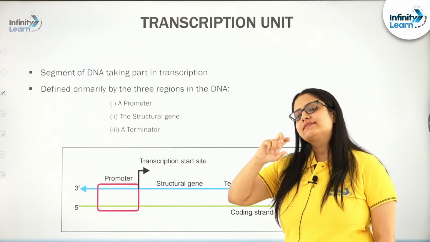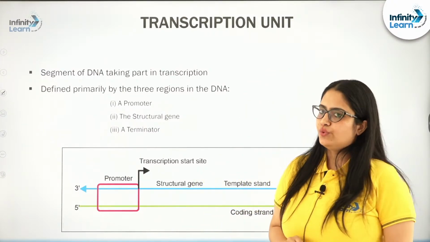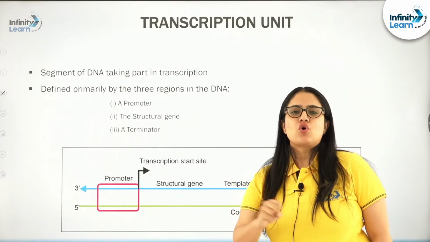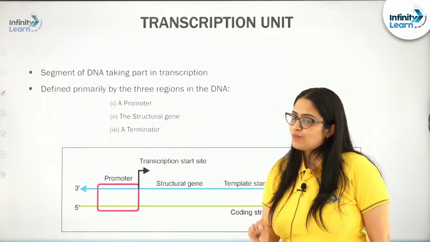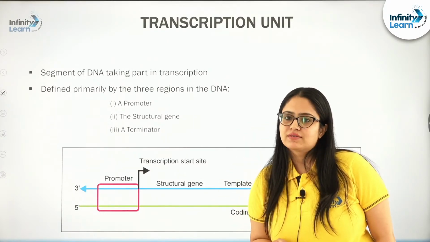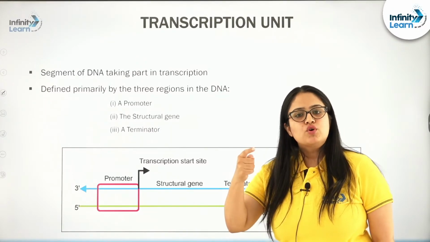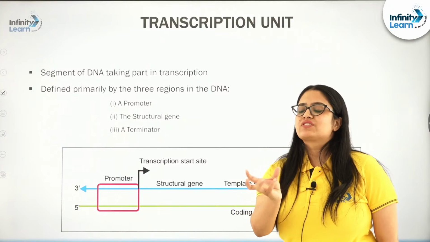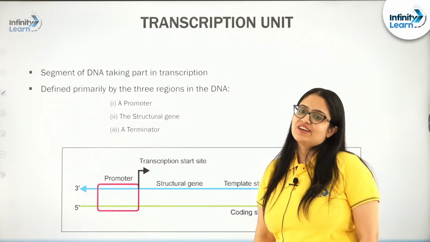Okay students, now let us discuss in a little detail the transcription unit. What is a transcription unit? Transcription unit is that part or segment of DNA that actually participates in the transcription process. This transcription unit is made up of three important parts: promoter region, structural gene and terminator region. So, promoter, structural gene and terminator form the parts of a transcription unit that actually participates in the transcription process.